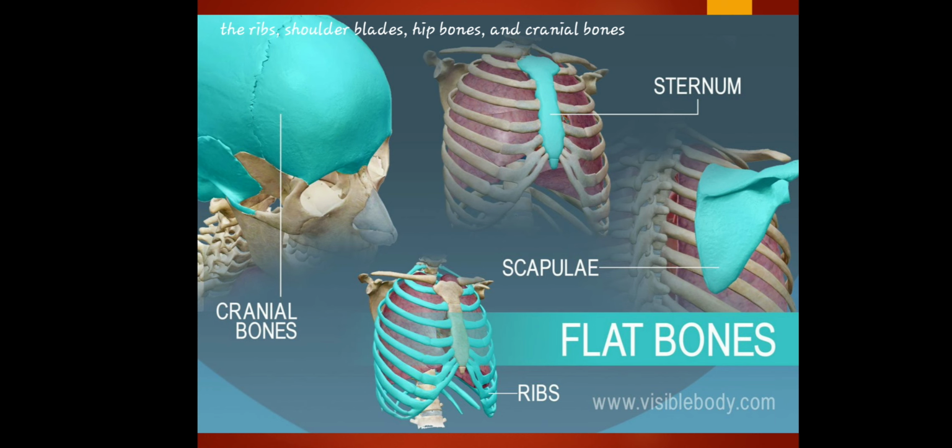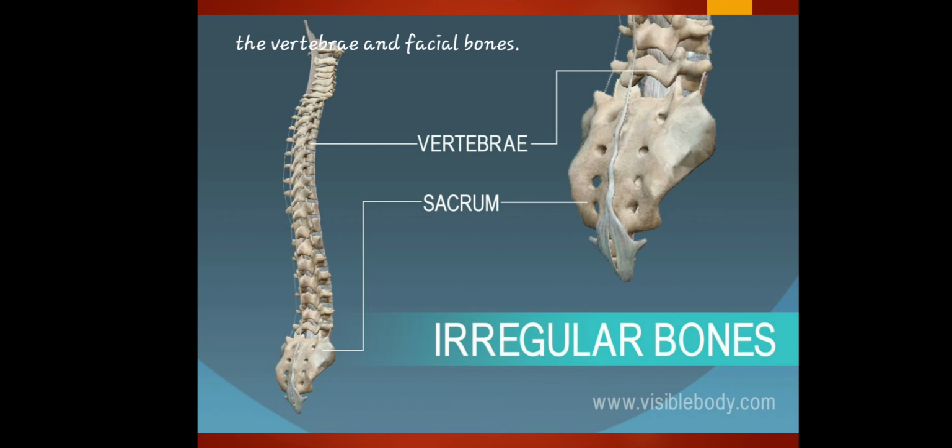The scapula is also known as the shoulder bone, shoulder blade, or wing bone. That's why you can see in the picture nasa bandang shoulder blade siya. So that is the scapulae. While the ribs, as we all know, protect our internal organs, which are the heart and lungs. Okay, let's proceed. For the irregular bones, we have vertebrae and sacrum. It includes the bones of your vertebrae and your facial bones.